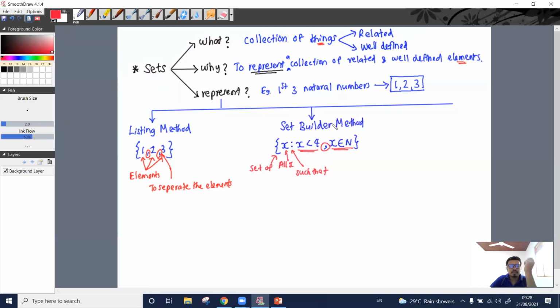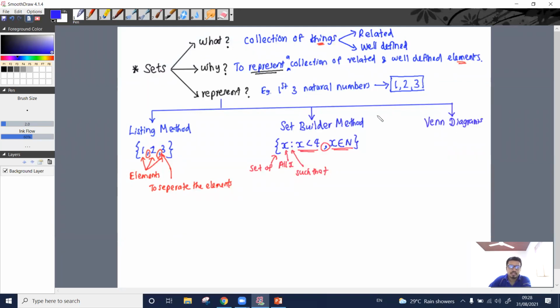So using the set builder method, we can represent sets. Using listing methods, we can represent sets, and using set builder methods also we can represent sets. And there is another popular method which you all know. What is that? Yes, Venn diagrams. Using Venn diagrams also we can represent sets.